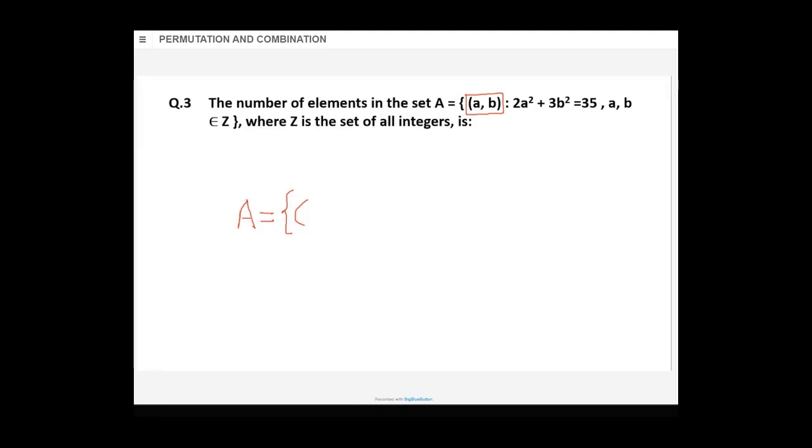And Z should be integers. Can you think of what values will come? Two values, a comma b, will be needed. Can you think of values? A set of values rather.